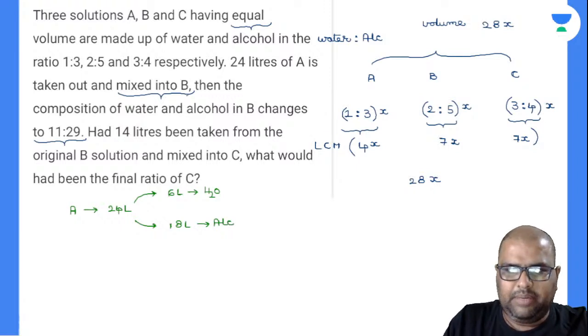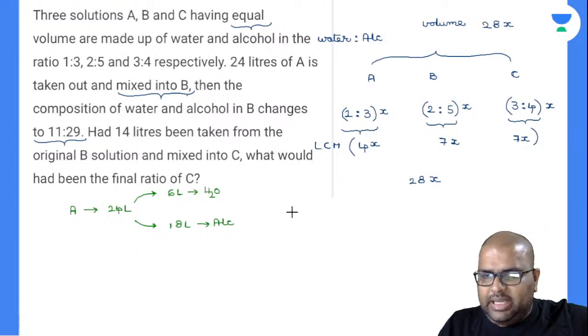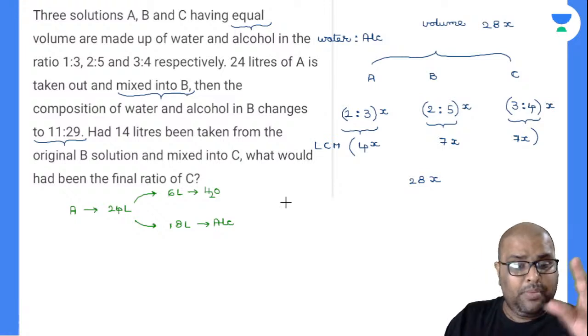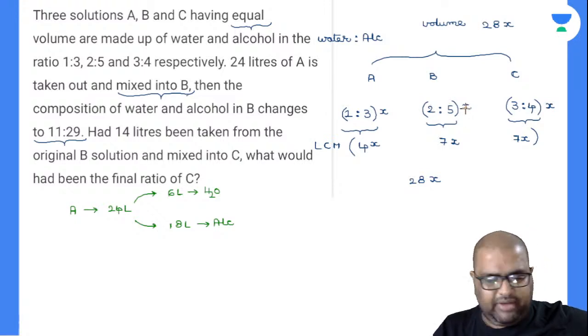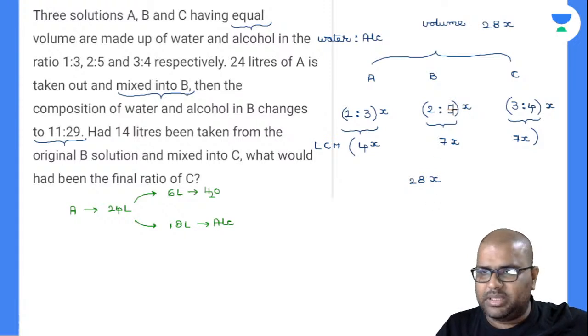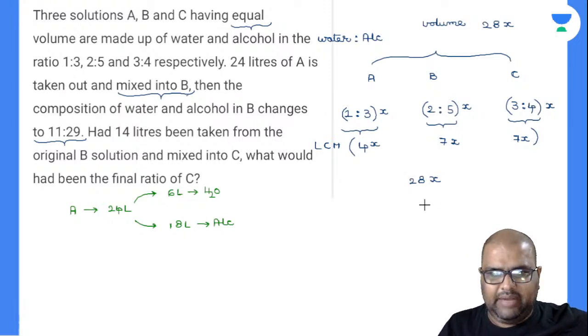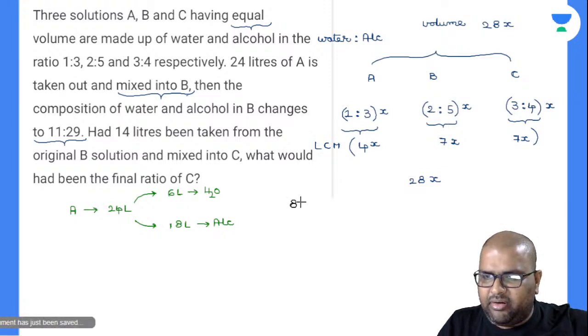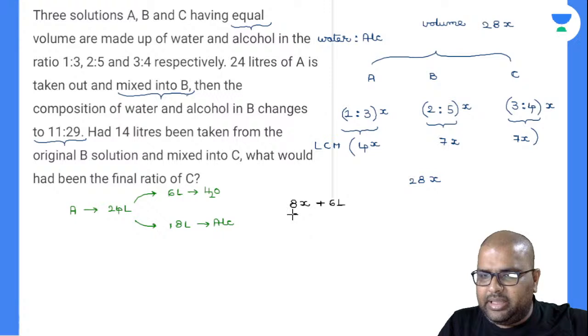Done. I'll write it down in black ink. Now, see here, I'll take it down like this. In B, how much water is there? It is a 2:5 ratio, but it is not 7x. We took it as 28x in total. 2 plus 5 is 7. 28 divided by 7 will be 4. So automatically 2 parts will be 8. So in B, there will be 8x of water. To this 8x of water, I have added 6 liters of water from A. Divided by, in this 8x, from 28 I remove 8x, so 20x of alcohol will be there.